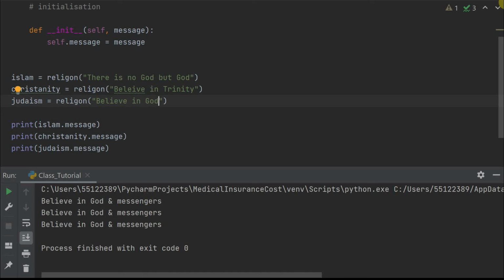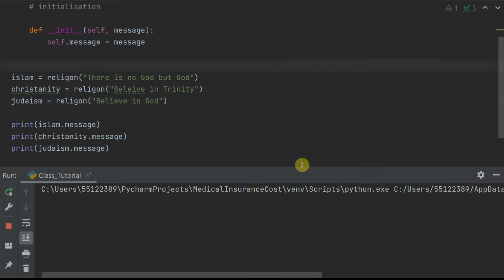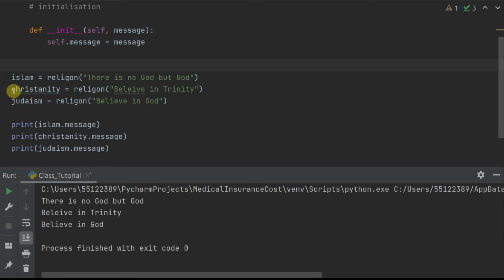Let me run this so that I can tell you here. Let's say I want to do this message here, print, run this function. There you go. So even though everything was the same before, before it was a variable rather than initialization, right? But once I have defined an initialization, it allows me to create an object using the same class, but every time I can create with a different message now. As you can see here, for Islam, there's no God but God, believe in Trinity, and believe in God for Christianity and Judaism respectively. So this is how you can create a representation of it.